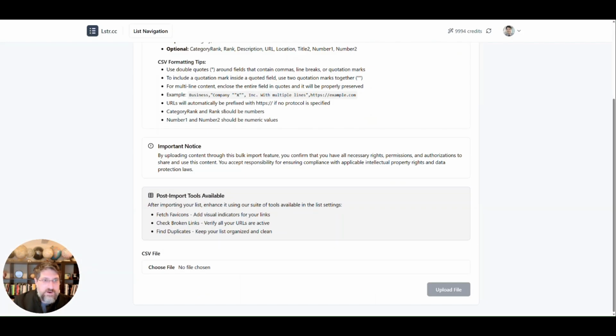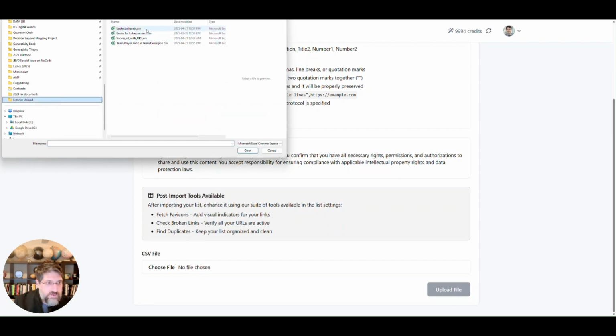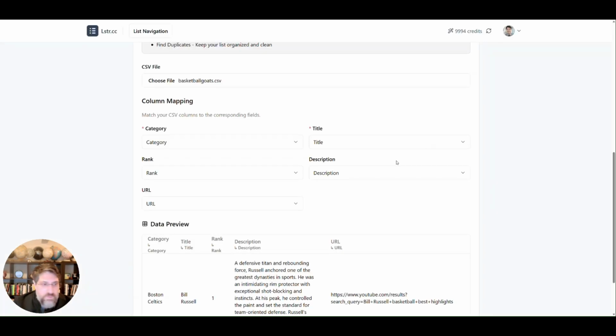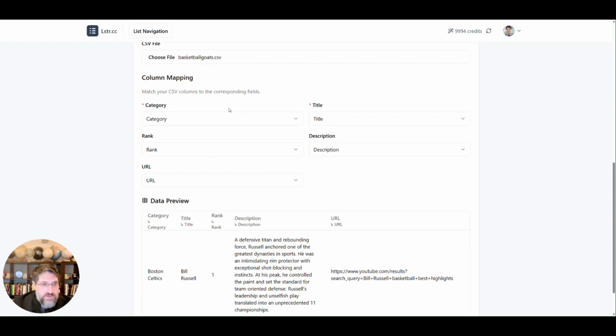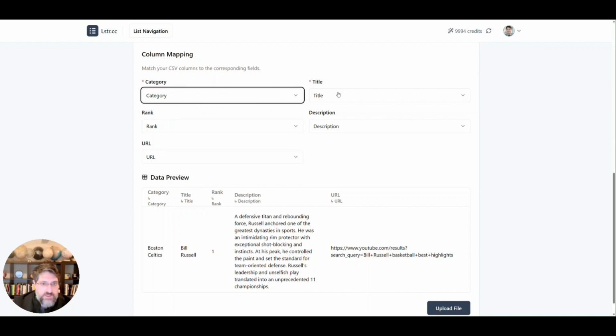Now, we go to Lstr. Our import page is open. We choose File, and we find our basketball goats file, open. All right, so when the file is correctly formatted, and sometimes you do have to fix something in the formatting with CSVs, Lstr will try to figure out which column in your file aligns with which column that Lstr expects. So right now it has correctly identified all the columns we have. It's showing here which columns are being matched with which columns that were expected, and we just press upload.